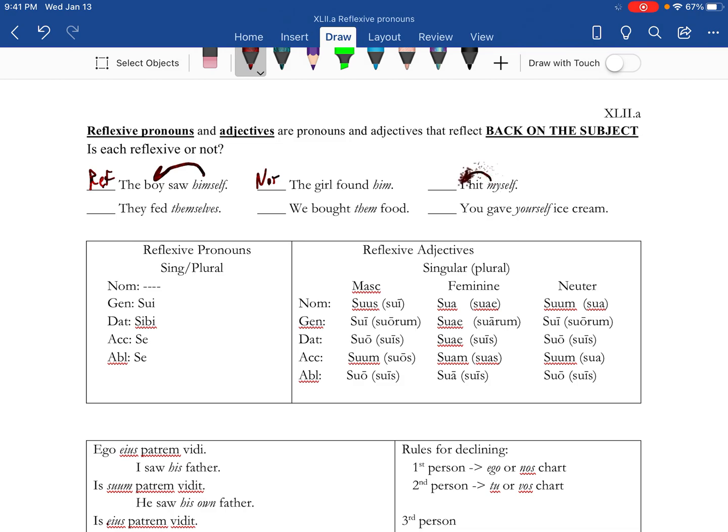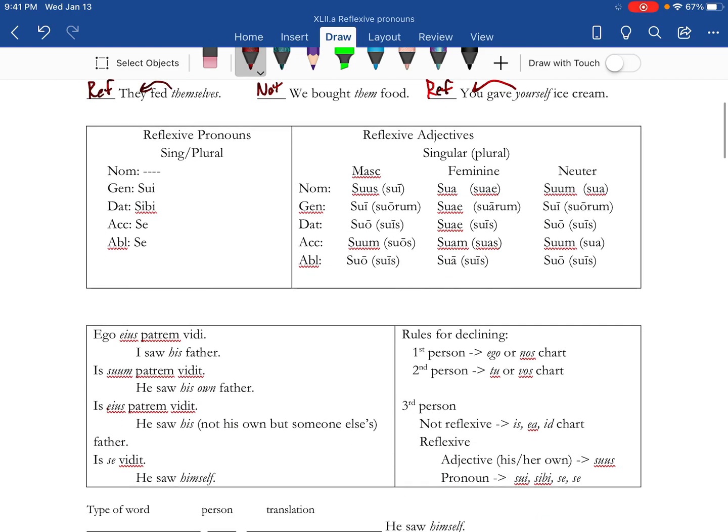Now, I hit myself, reflects back on the subject, so reflexive. They fed themselves, reflects back on the subject, so that's reflexive. We bought them food, does not reflect back on the subject, so not reflexive. And you gave yourself ice cream, reflects back on the subject, so it is reflexive. So reflexive pronouns and adjectives need to reflect back on the subject.